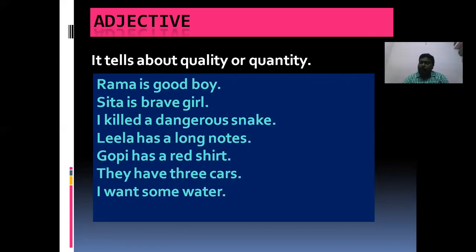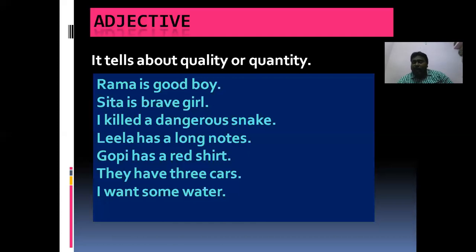Sita is a brave girl. Here brave is the adjective which tells about the quality of the girl. I killed a dangerous snake. Here dangerous is the adjective which tells about the quality of the snake. Leela has a long nose. Here long is the adjective which tells about the quality of the nose. Gopi has a red shirt. Here red is the adjective which tells about the quality of the shirt.